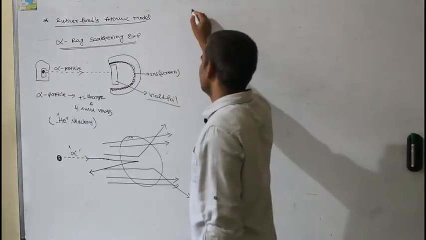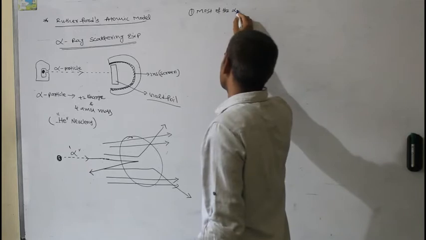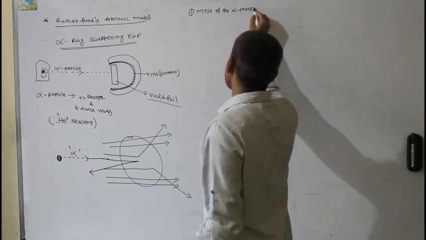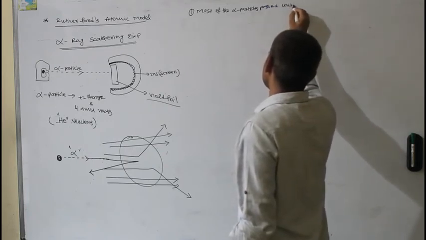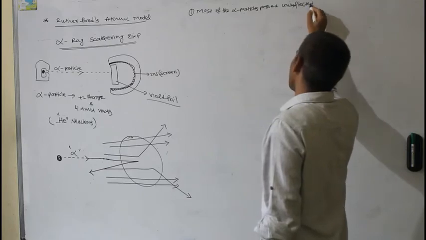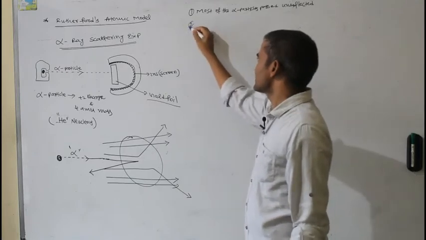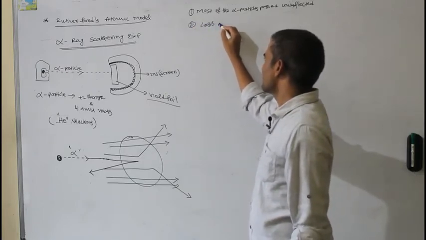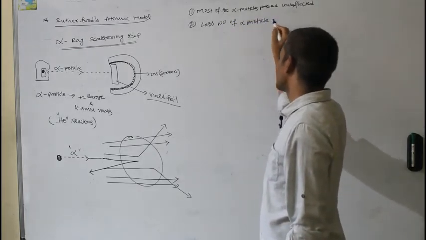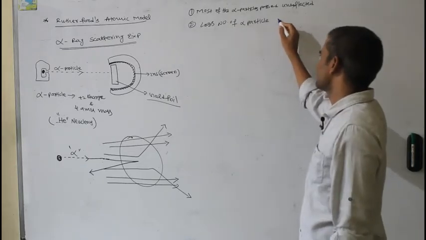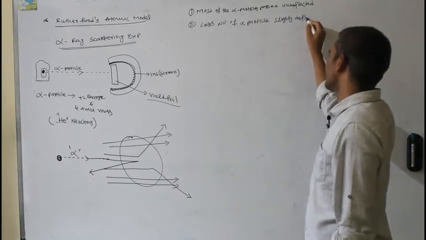Observation number one: most of the alpha particles passed undeflected. Number two: a smaller number of alpha particles were slightly deflected.